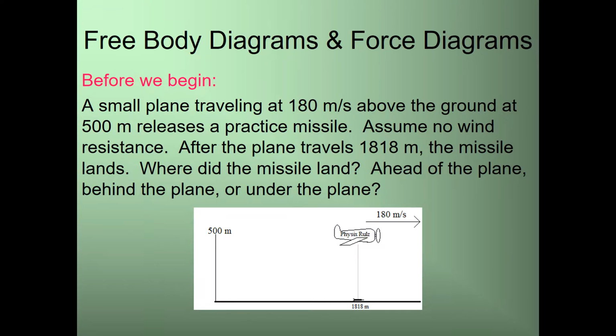Okay, assuming that the plane is traveling at a constant 180 meters per second until the missile lands, the missile will land exactly under the plane itself. Remember, when you have projectile motion, bodies in the air under the influence of only gravity, we assume there's no wind resistance. In that case, there is no acceleration in the x direction. The velocity will be constant, and that's why the missile will land exactly underneath the plane that dropped it.